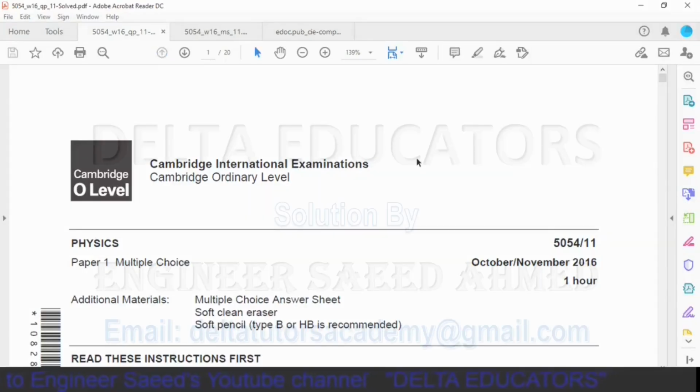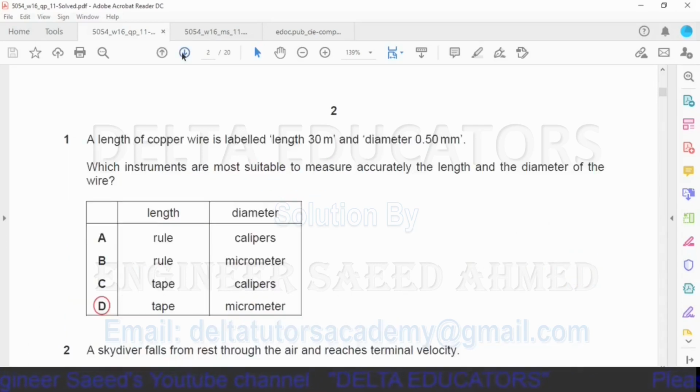Today we will solve O-Level Physics 5054 Paper 1 Variant 1 October-November 2016 and questions from 1 to 20. Okay, it is question number 1.